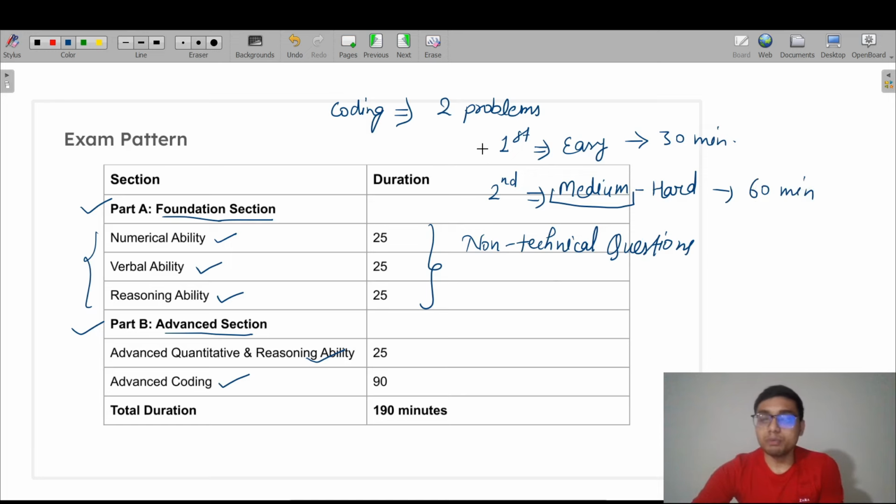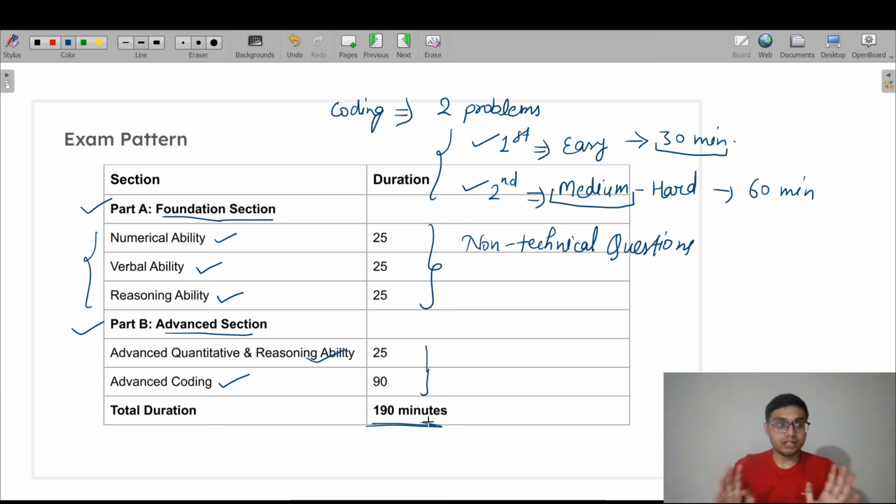Suppose you have solved the first problem within 10 or 15 minutes. You can't go to the next problem; you will have to wait the full 30 minutes to move to the next one. So two coding questions will be there, one easy level and the other medium to hard level. This is the technical round because coding questions will be asked. The total time duration is 190 minutes. I hope the exam pattern is clear.